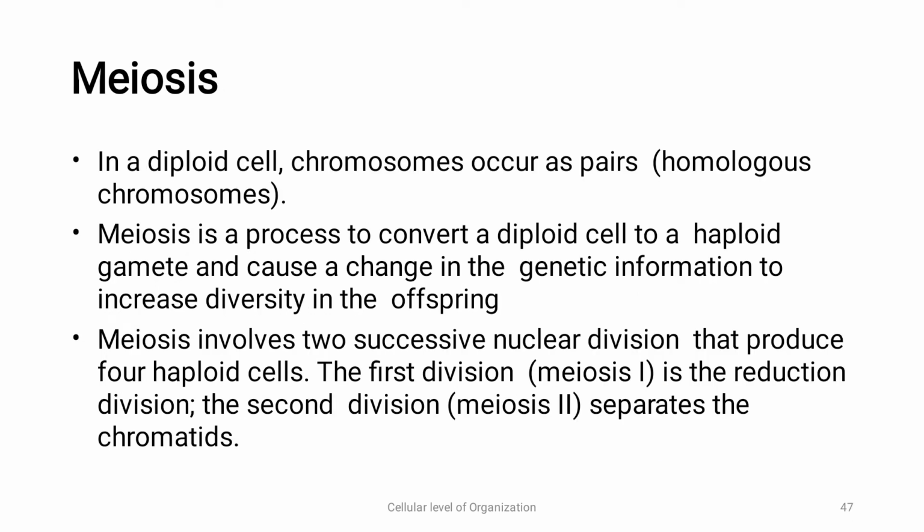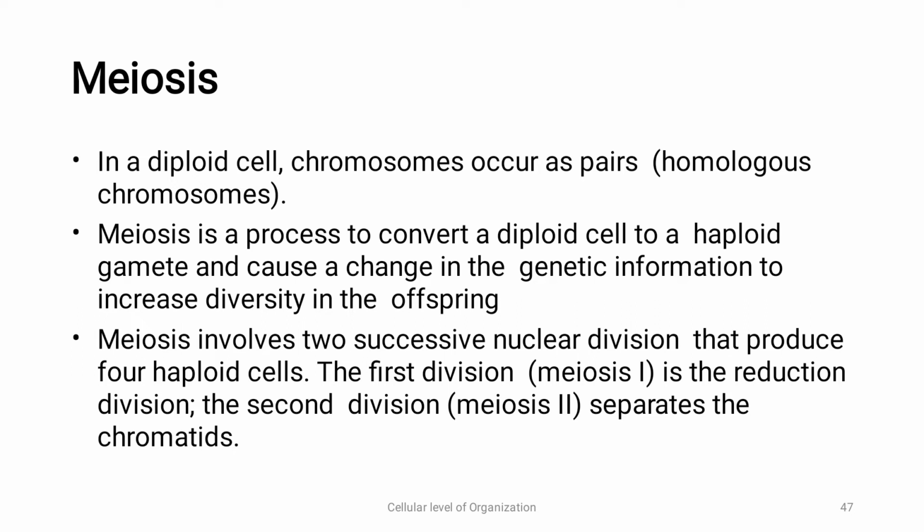Next is meiosis. Now what happens in meiosis? In a diploid cell, chromosomes occur as pairs, that is homologous chromosomes. Meiosis is a process to convert a diploid cell to haploid gametes. It causes a change in genetic information to increase diversity in offspring. Haploid cells are formed, that is offspring.